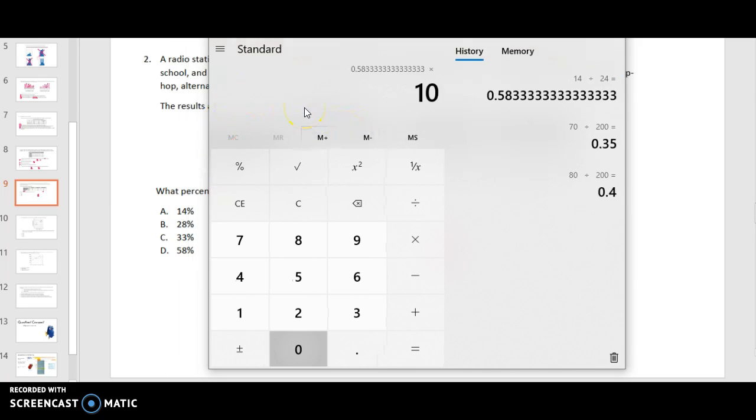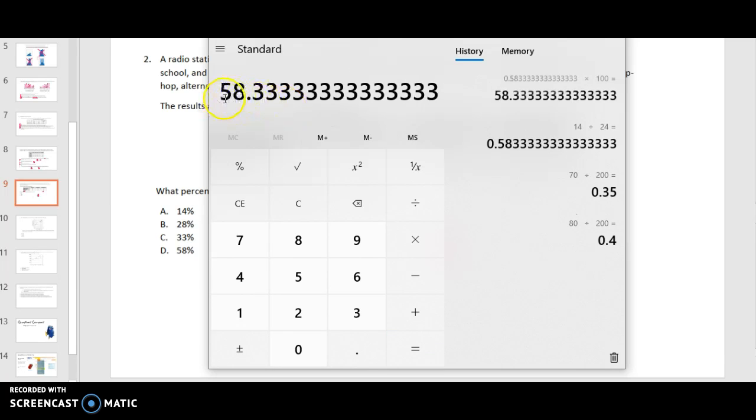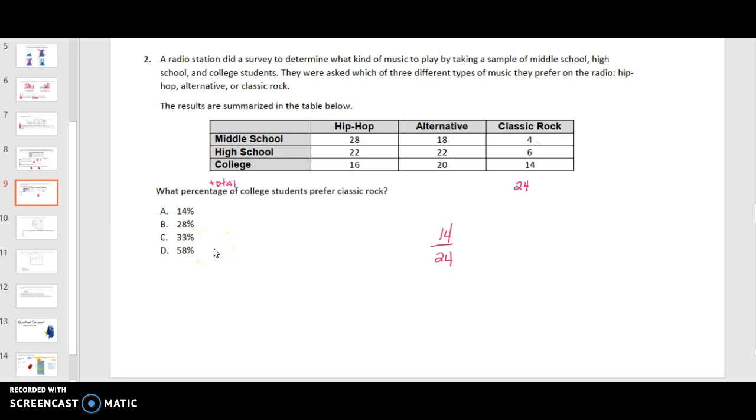58.3333333. You could also do times 100 if you want to just look at the 58. So for this, it'd be 58%, because when you go from a 0.58, you bring the decimal over twice, and that gives you a percentage.